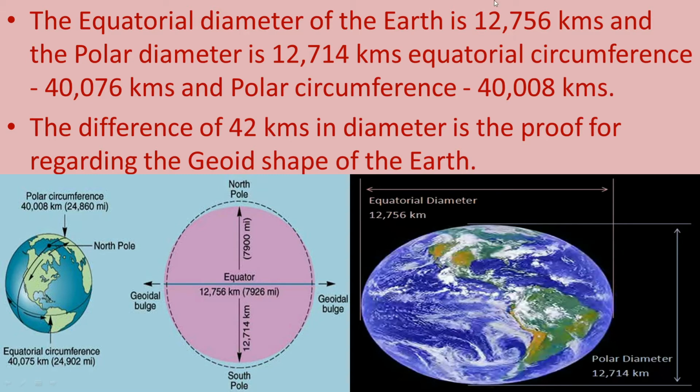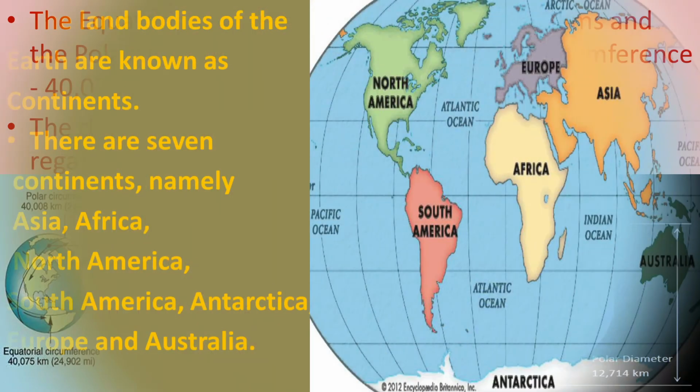Equatorial circumference is 40,076 kilometers and polar circumference is 40,008 kilometers. The difference of 42 kilometers in diameter is the proof for regarding the geoid shape of the Earth.